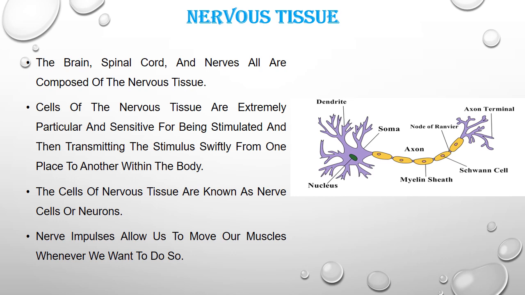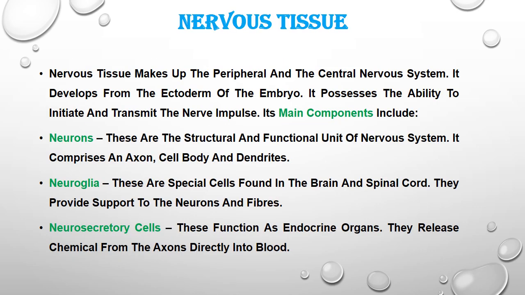The function of the nervous system is to conduct the message from the effector organ to the brain and from the brain to the effector organ. Nervous tissue makes up the peripheral and central nervous system. It develops from the ectoderm of the embryo. It possesses the ability to initiate and transmit the nerve impulse. Its main components include neurons. These are the structural and functional unit of the nervous system. A neuron comprises an axon, cell body and dendrites.